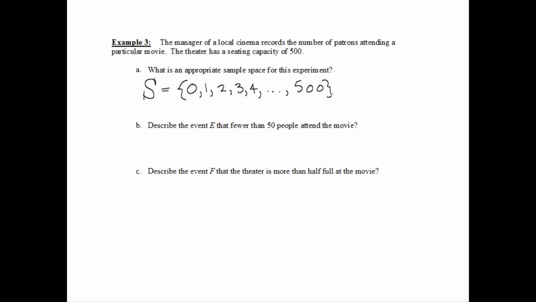Now let's describe the event that fewer than 50 people attend the movie. So we're going to call this E for event. You could choose any letter you like. It's a subset, so we're going to use set notation. We're going to use our brackets. Fewer than 50 people. So 0 would qualify, 1 would qualify, 2 would qualify, all the way up to, what's the very biggest number that would qualify? Fewer than 50, so 49, right?